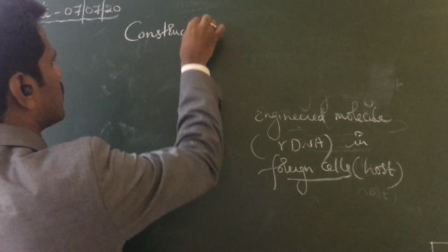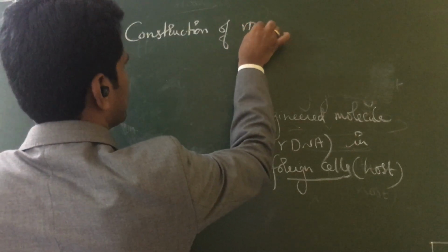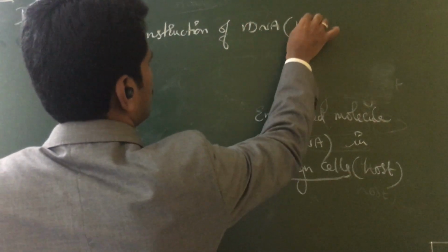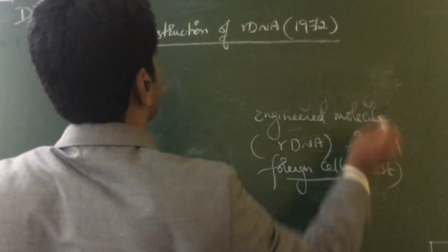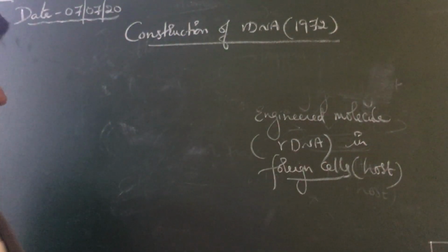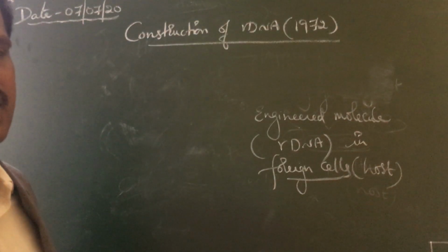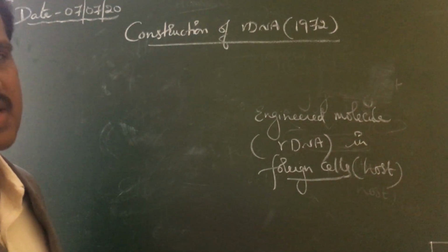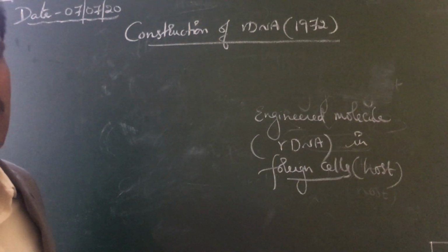First the rDNA was constructed. So construction of rDNA for the first time in 1972. This was done by Herbert Boyer and Stanley Cohen. Those are the two scientists who constructed the first rDNA molecule. So how did they construct the first rDNA molecule?